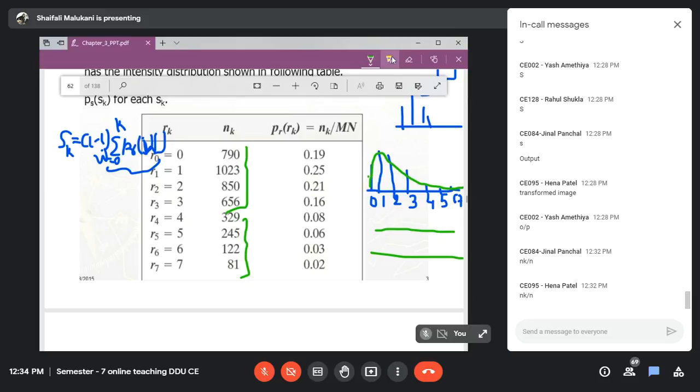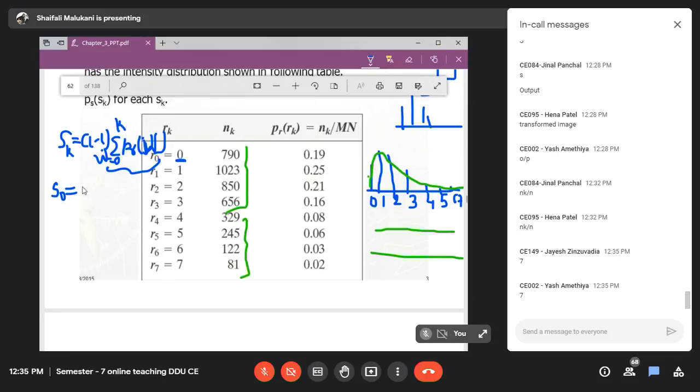So now let us start working on this. Can you tell me what will be S0? That means if in my input image I encounter 0, what should I replace it with? So what will be L minus 1 here? Will it be 255? What is L minus 1? 7. L minus 1 is 7. What will be the summation term? 0 to, what is the K value? 0. So from 0 to 0, that is 0 itself.